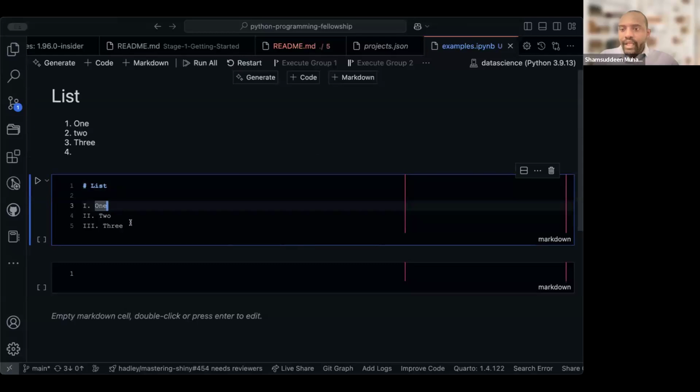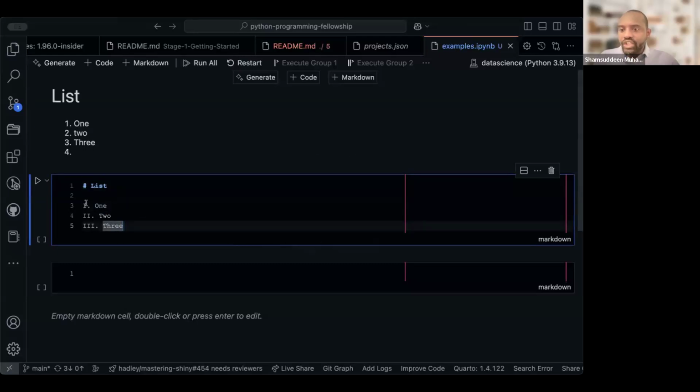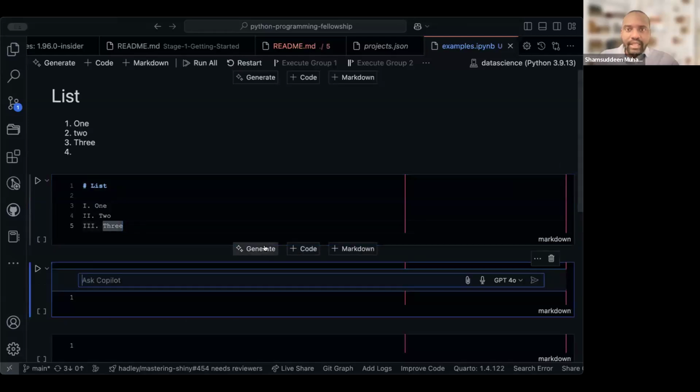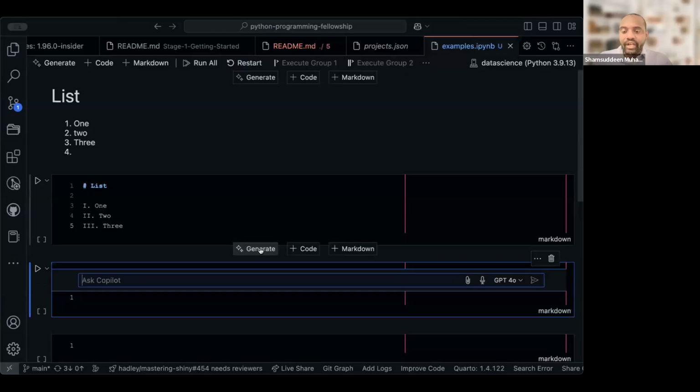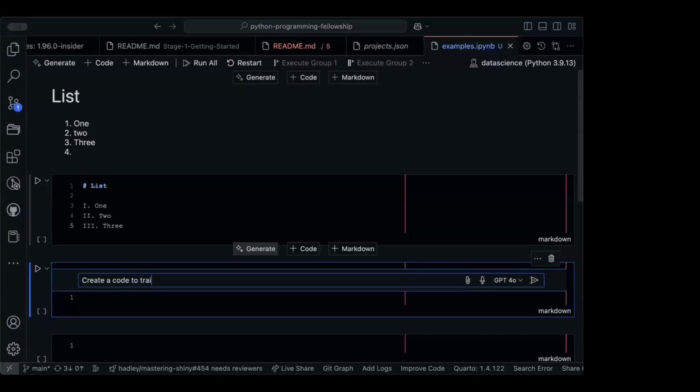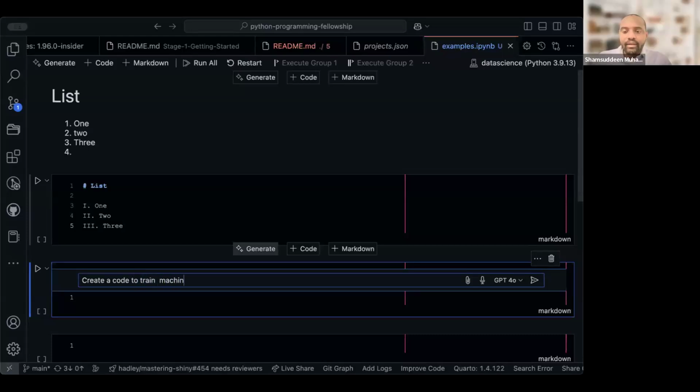Yeah. So you can see here you have your list, and somebody may be wondering what am I doing here. This is an extension called GitHub Copilot that allows you to create code automatically. For example, I can write create code to train machine learning for classification using SVM.